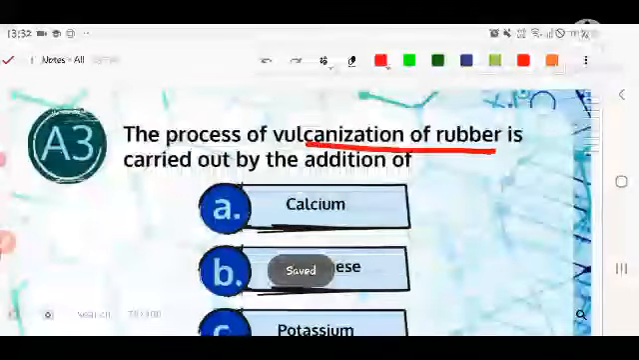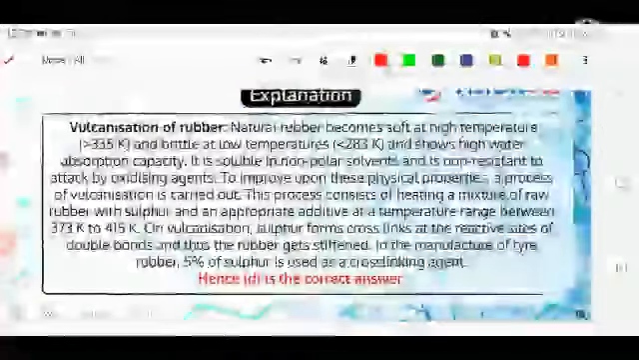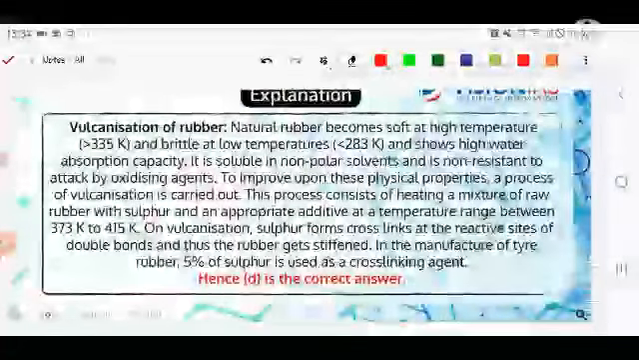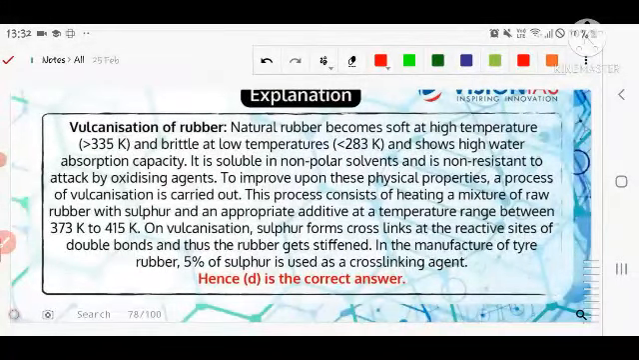Well, the process of vulcanization of rubber is carried out with the addition of sulfur. Basically, we are adding sulfur for vulcanization of rubber. Why? Natural rubber becomes softer at high temperature and brittle at low temperature. So that is the problem with the natural rubber that we get from the rubber tree, and it shows high water absorption capacity.